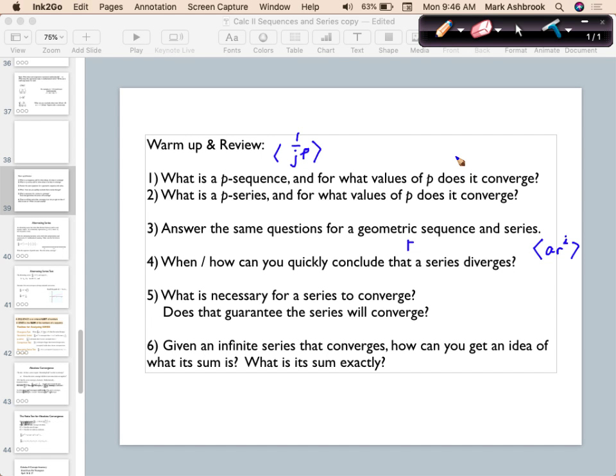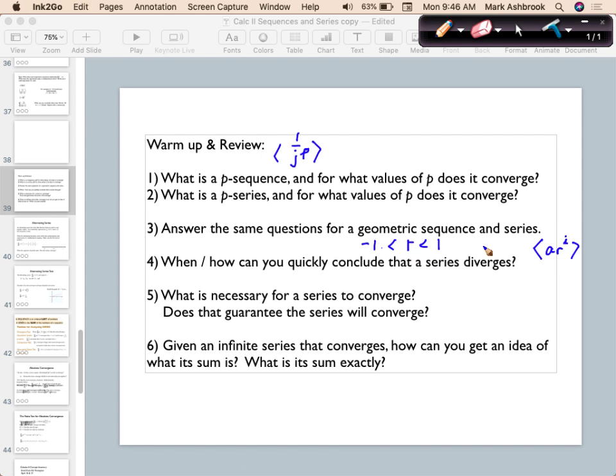Where is Alyssa? Yeah, so when the value of r is between -1 and 1, or like a fraction, right? Because the idea of a geometric sequence is repeated multiplication. We keep multiplying by r to get the next term in the sequence or series. Okay? So the sequence converges when r is between -1 and 1. What about the series? When does it converge? Same. As long as the sequence converges, for a geometric sequence the series also converges.